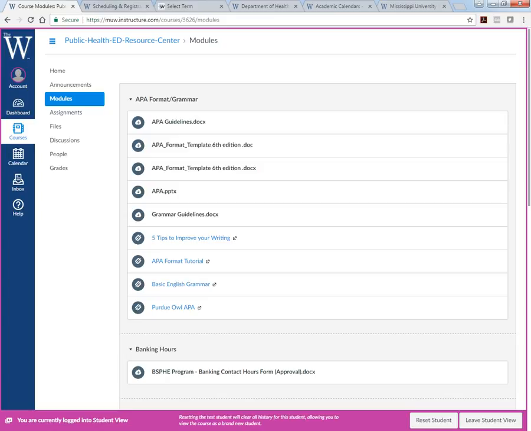So all of your classes in the department require APA format. And you'll see a lot of this information has already been shared in each individual class, but not all of them. So here are just some simple handouts, guidelines to help you with APA. Also just some tips on writing in general. Basic English grammar stuff. This Purdue OWL link. This is a lifesaver for APA right here.